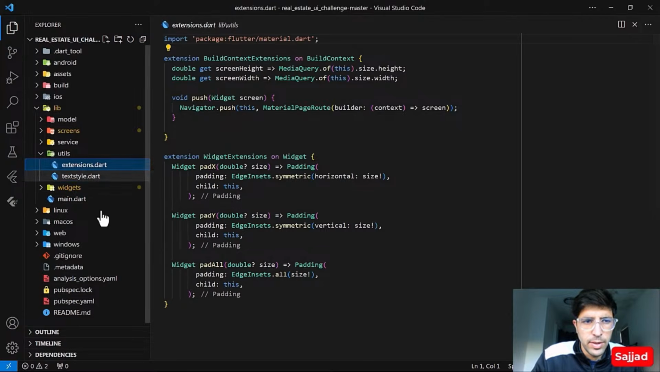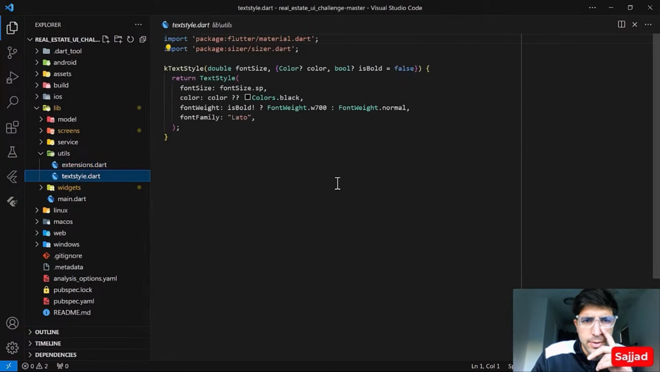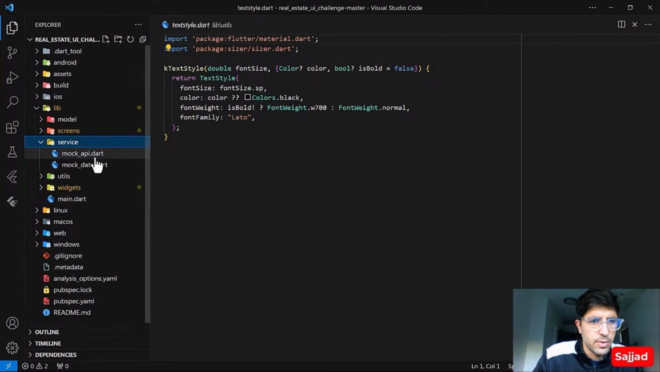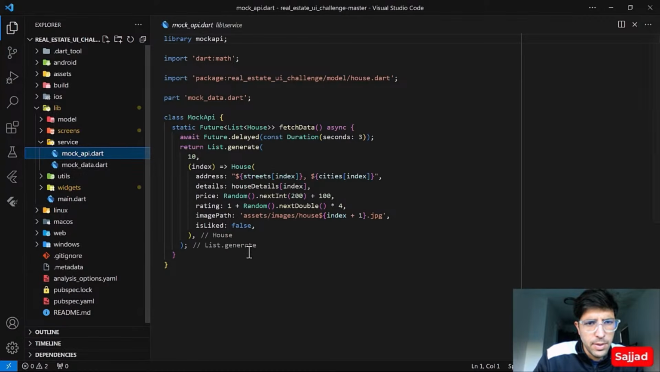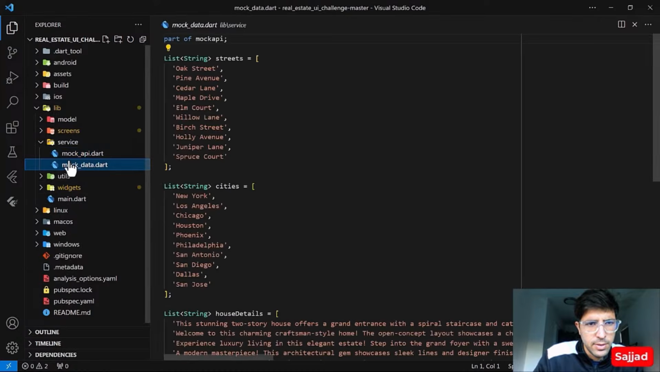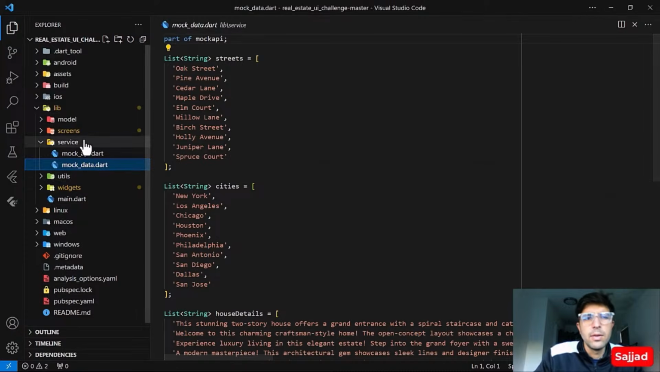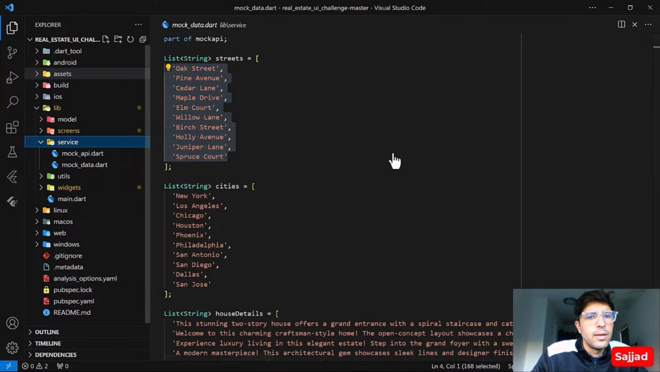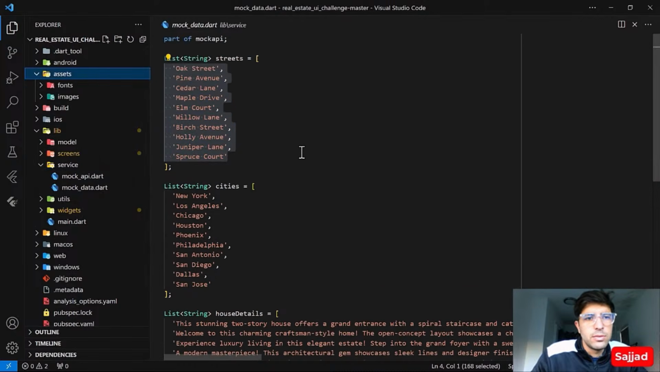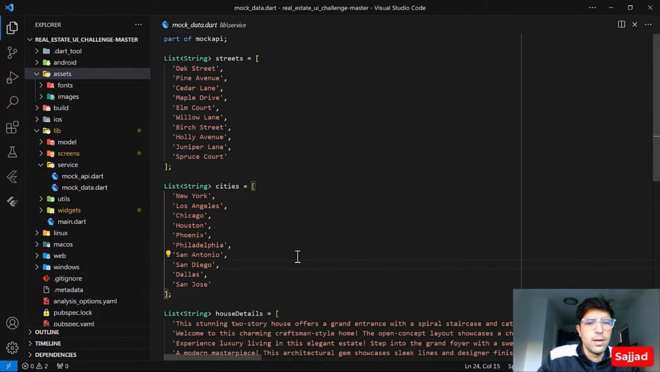Everything's cool, looking great. Text styles, we have the text style, bold. This is also fine, I guess. The service: the mock API that we have, some mock data. We are listing the data here, but instead of the service folder, we could create a folder named data, and inside we could add a file named houses.